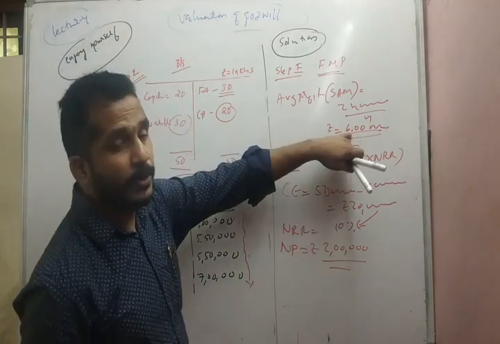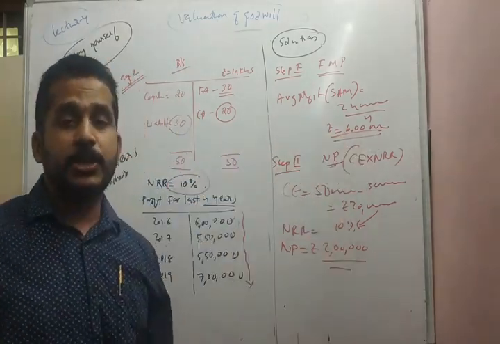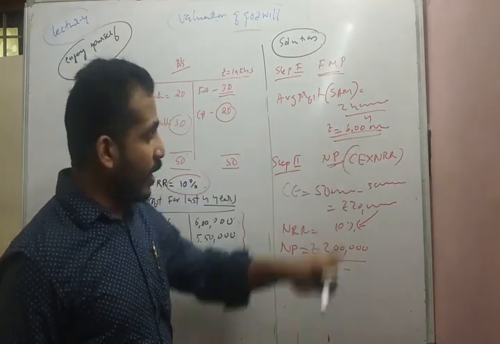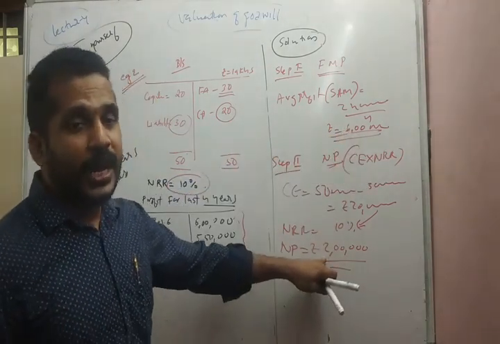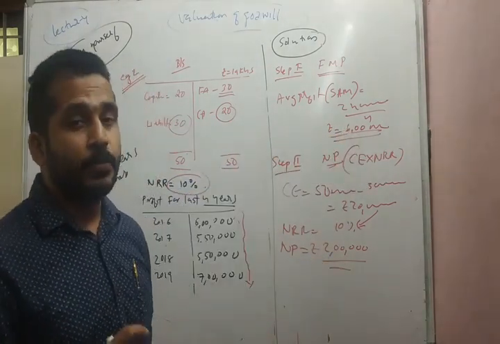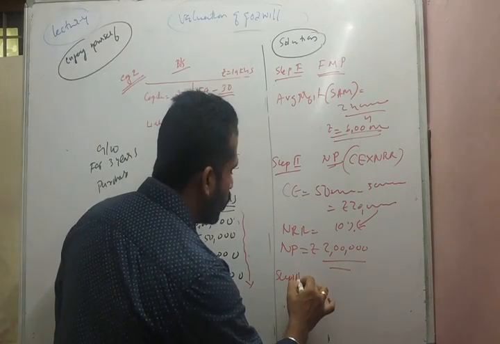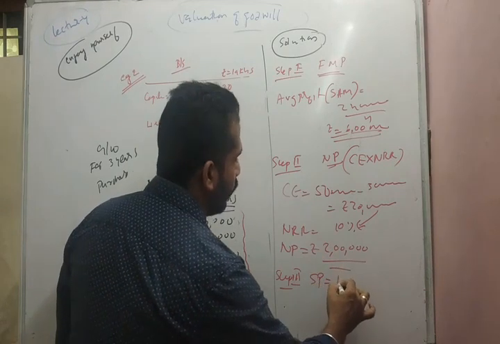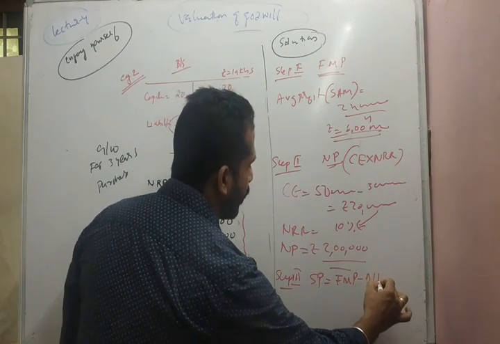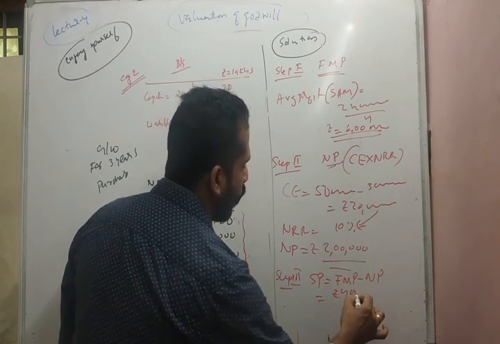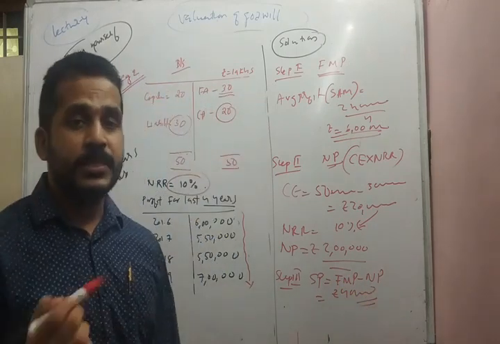So the future maintainable profit, the expected profit had the business continued to exist, is 6 lakhs. What is his normal expectation? 2 lakhs. So he could have earned rupees 4 lakhs as an extra profit. So step 3, super profit is equal to future maintainable profit minus normal profit. We will get rupees 4 lakhs. So rupees 4 lakhs is the super profit.